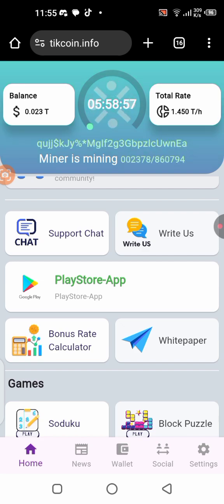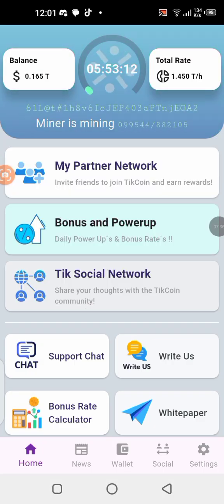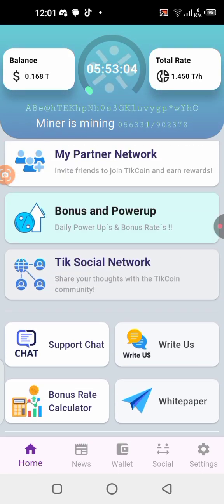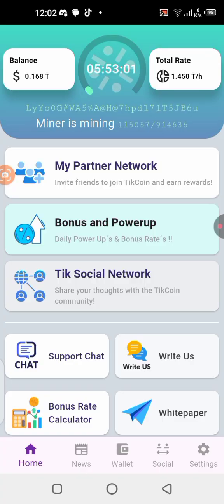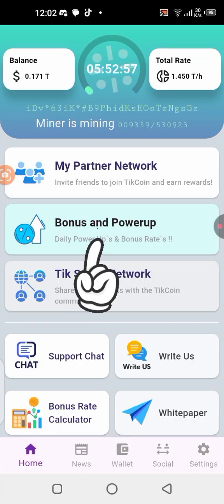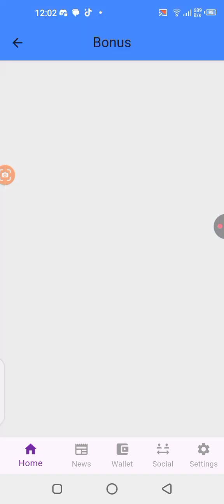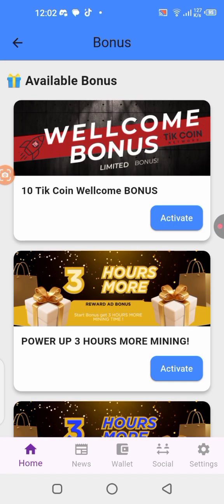All right, so I'll quickly download the application from the Play Store and I'll just log into it with my details and I'll show you other sections of this application. All right, so after downloading the application, you log in with the same details you used in registering for the application, and you are going to get back your account this way. All right, so right here we are in the application. Now one of the things you should be doing daily once you come in here, so that apart from the mining that is going on already, you can always earn some more bonus. Click on this bonus and power up section. So daily you can come here and definitely you'll see some bonuses that you can claim.